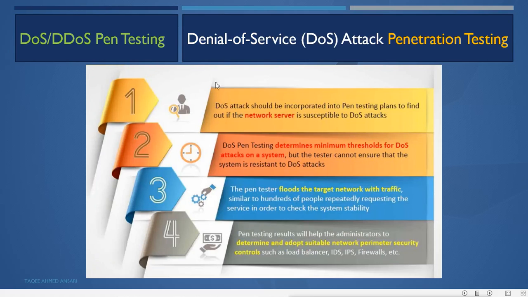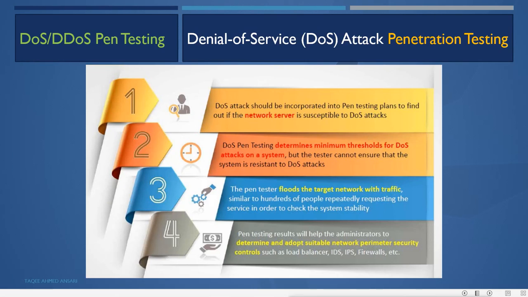Now for penetration testing. The DoS attack should be incorporated into pen testing plans to find out if the network or server is susceptible to DoS attacks. DoS pen testing determines the minimum threshold for a DoS attack on a system, but the tester cannot ensure that the system is resistant to DoS attacks. So we just get to the minimum threshold, but we cannot say that it is resistant to the attack, because there are some limitations.